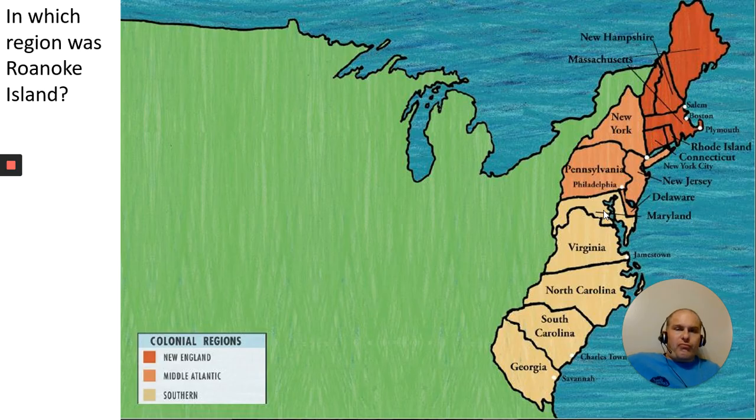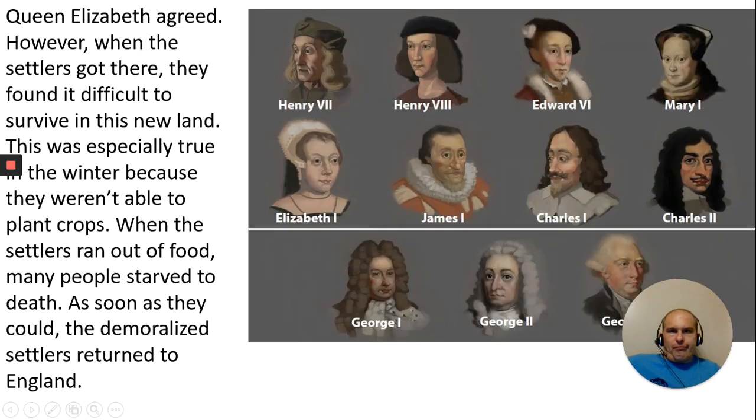Do you remember which region Roanoke is? Remember I said Carolinas, so that would be southern, right around there, which is also where you get Raleigh, Carolina, by the way. Queen Elizabeth agreed, however.